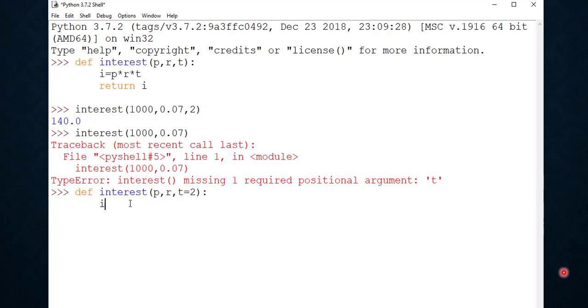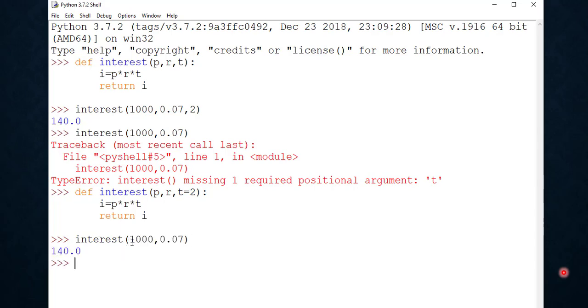So how will you calculate the interest? p into r into t, and we will return this. So here the default value for this t is 2. See, this is similar to variable initialization, like we are assigning variable t a value of 2. So how can we call this function? interest, we can call this function with 1000, 0.07.